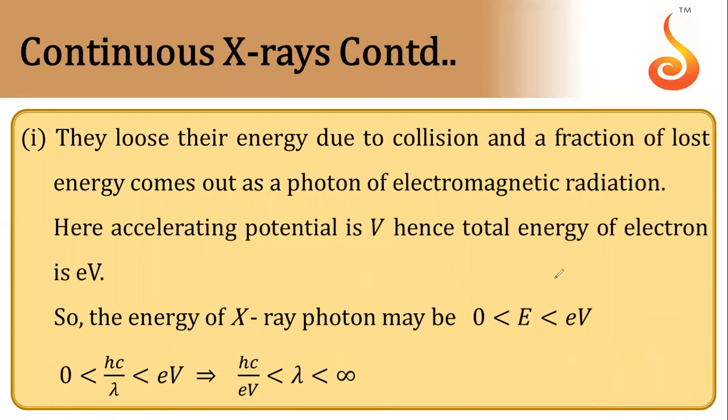Now as you had seen from that curve, the curve started from here, it went like this. This was the intensity versus wavelength curve. So this point will be known as the minimum wavelength. And for minimum wavelength, hc/lambda will be equal to eV, meaning all the energy of the electron was used to produce the X-ray. So this will be the minimum wavelength.